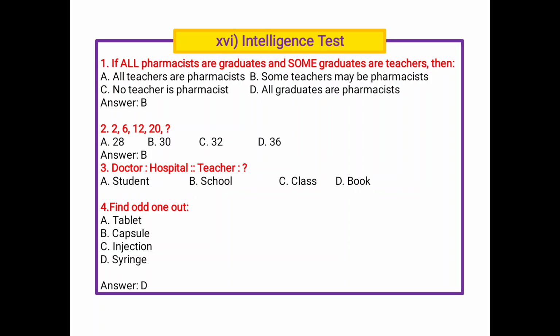Next, 2, 6, 12, 20. And then which is the next number? 2 then 4, 6, then 6, 12, then 8, 20. So how much does the quantity increase? Doctor, hospital, teachers, school.